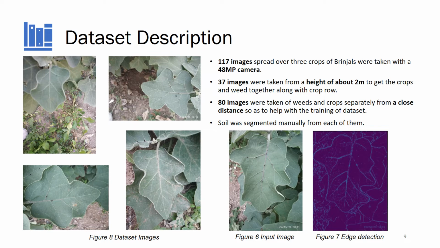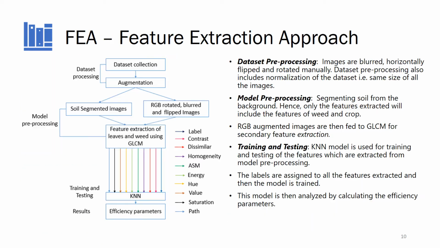117 images spread over 3 crops of brinjals, that is 3 types of brinjals, were taken with a 48 megapixel camera. 37 images were taken from a height of about 2 meters to get the crops and weed together along with the crop row. 80 images were taken of weeds and crops separately from a close distance so as to help with the training of the dataset. Soil was segmented manually from each of them, which is the 8 detected images. These images were taken in a field situated in the Gandhinagar city of Gujarat state of India.